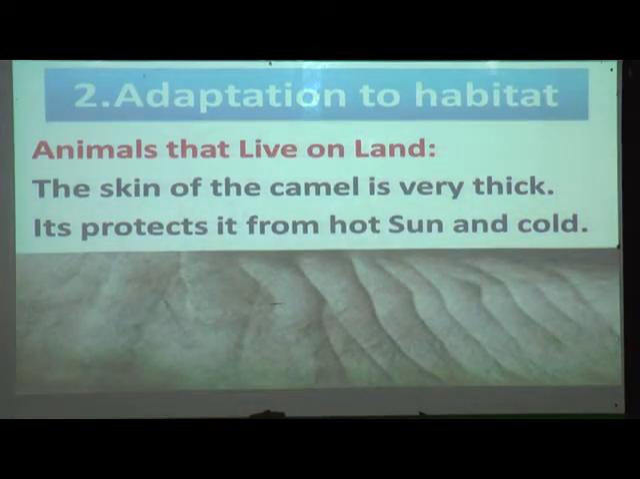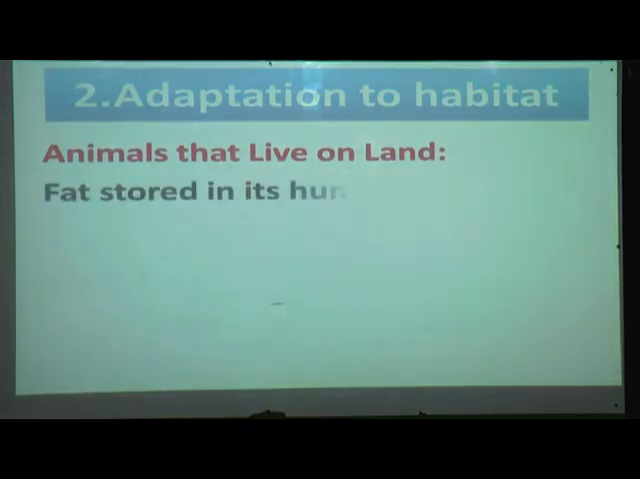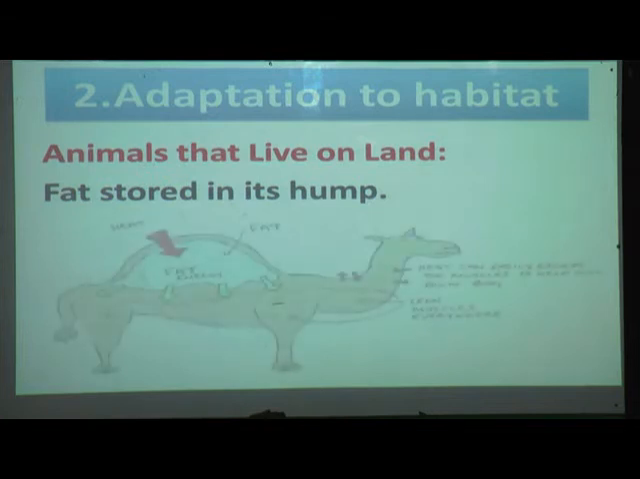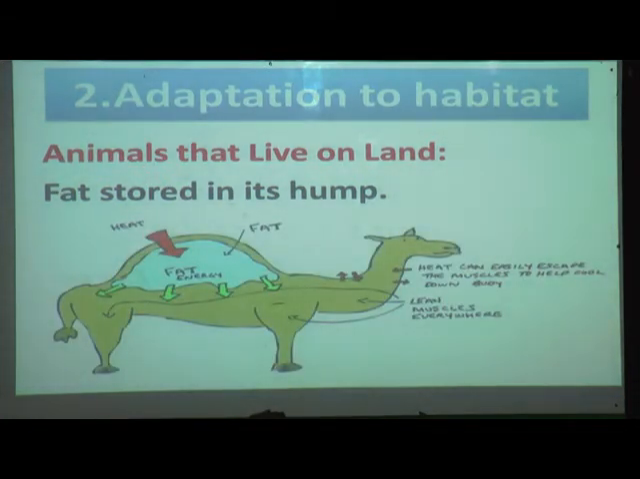You can see in this picture the thick skin of a camel. It protects from the hot sun and from the cold at night. Fat is stored in its hump. Yes, see this picture, that dome shape is called the hump. In that, fat is stored.